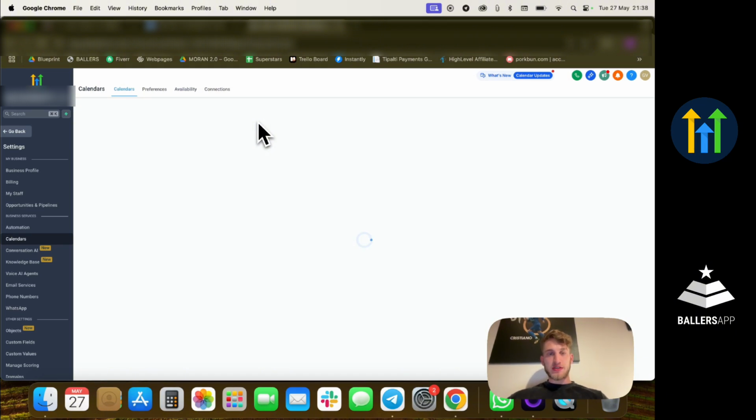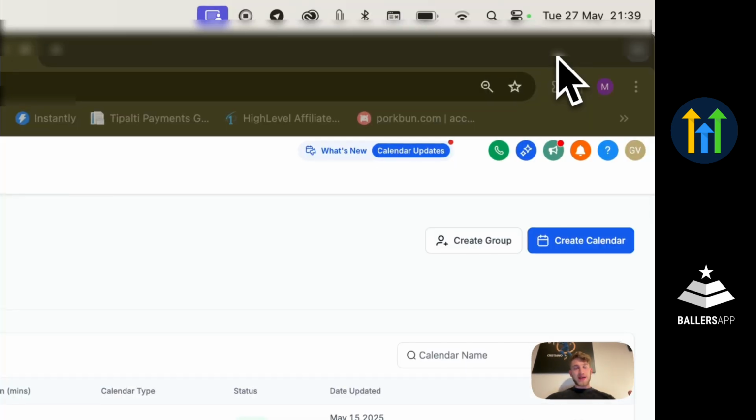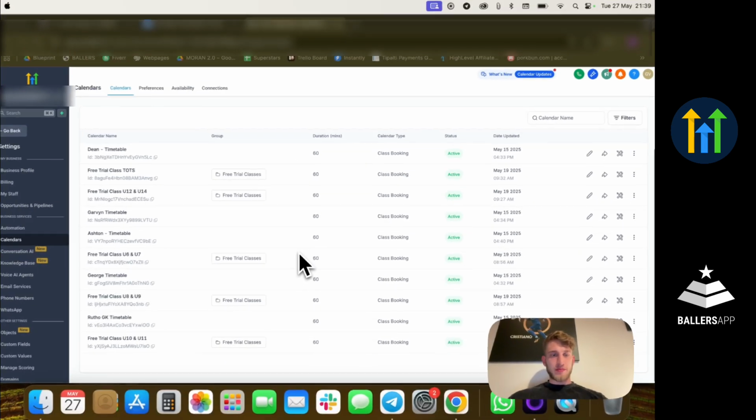For example, if you have one group for players under 12, you can have one specific calendar for them. If you want all of the categories in one single calendar, you can do that as well. After clicking calendar settings, it redirects me here.